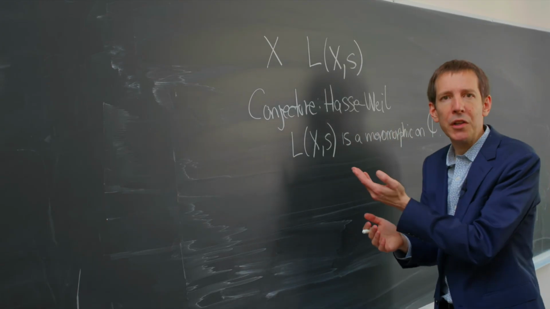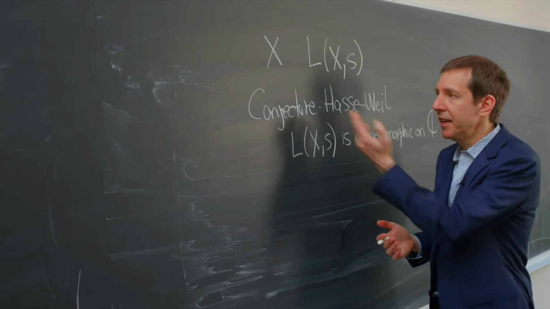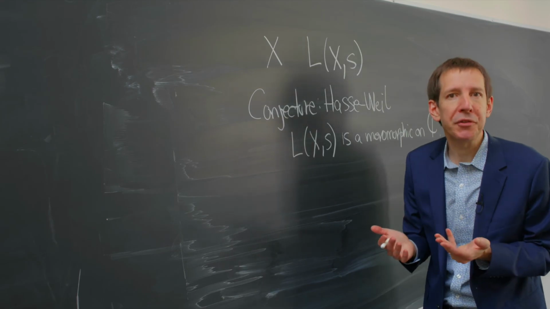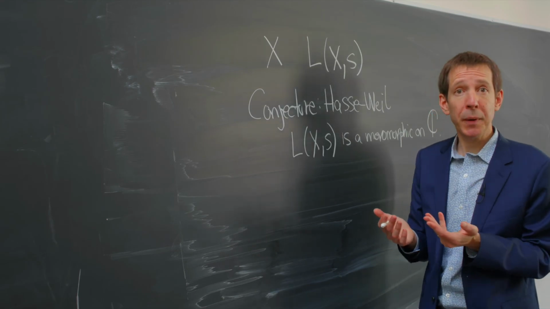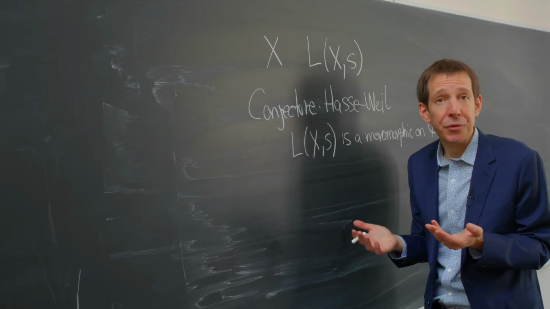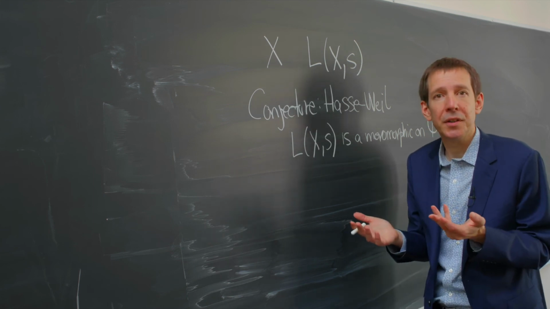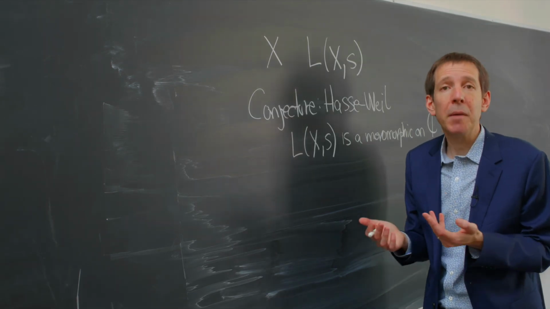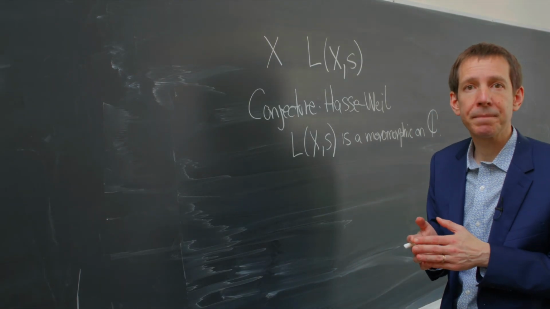So, for what Diophantine equations X is the Hasse-Weil conjecture known? Perhaps the simplest example of a Diophantine equation is a Diophantine equation in a single variable, like x equals 0, or x squared equals 2, or more generally, the equation p(x) equals 0 for some polynomial in one variable.